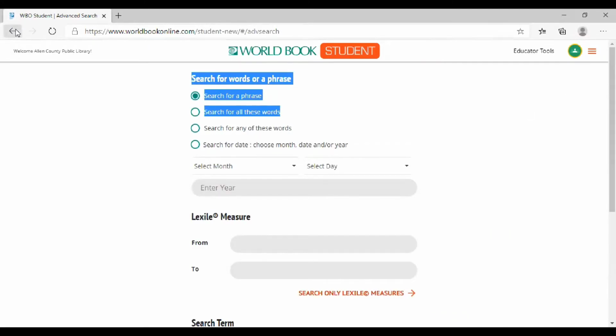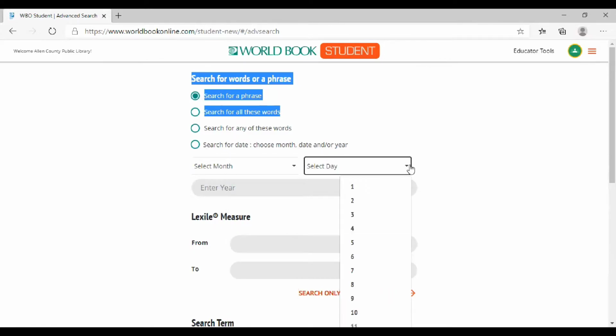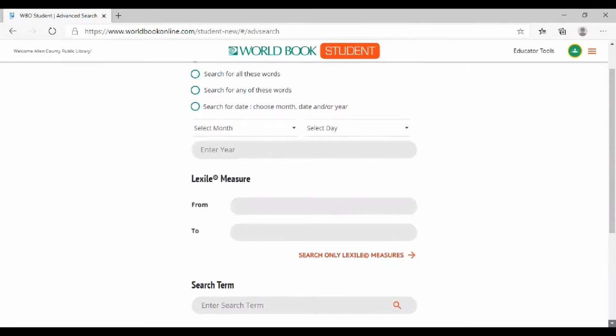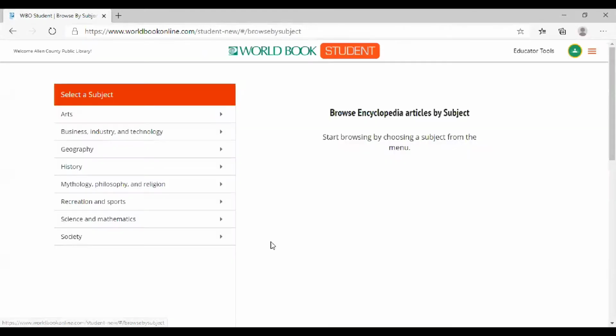We can go back where you can search for words or phrase, search for any of these words, search for a date, which you can select the month, or you can select the date and enter the year. Now, Lexile measure is just a term for reading. And then here, you can put your search term, or you can browse the encyclopedia articles by subject. And you have over here arts, business, industry, technology, alphabetically, all the way to society.